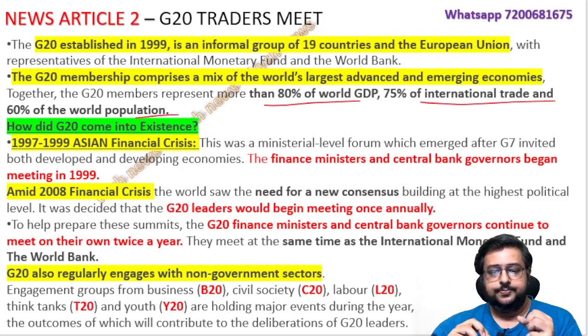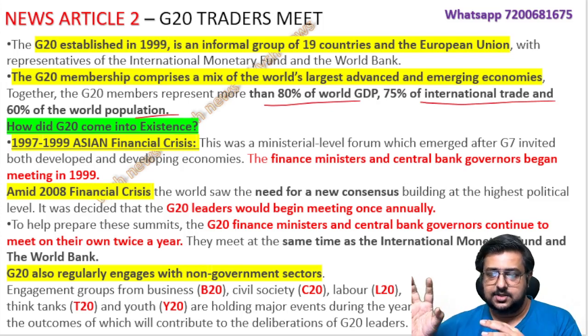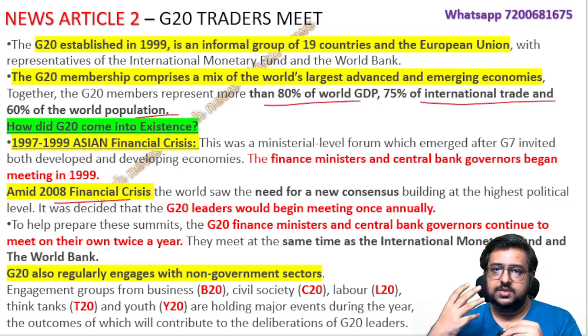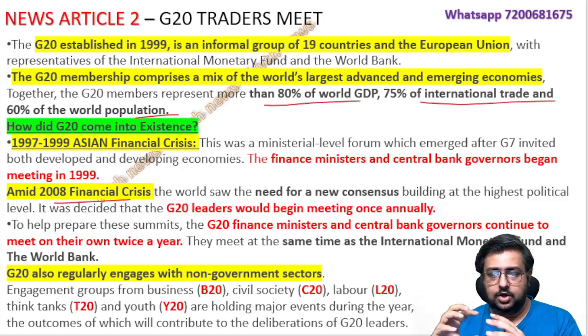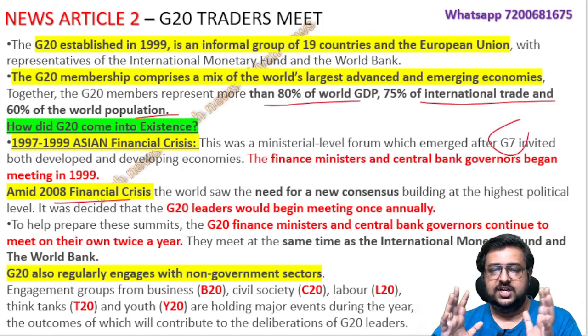So what happened is, around 1997 there was a banking crisis in the Southeast Asian region, where we have Hong Kong, Singapore, all those areas, and Vietnam. We had an Asian financial crisis. You may all know about the 2008 financial crisis, but much before that, in 97, India was not much affected, but many countries in Southeast Asia were affected. At that time we already had a group called G7, where the most developed countries are there.